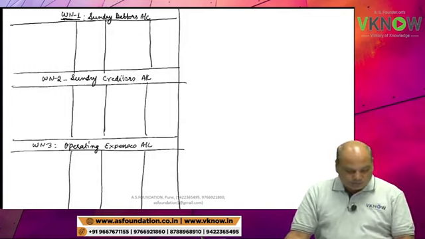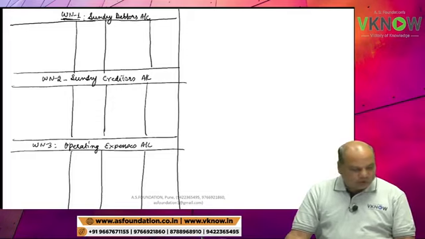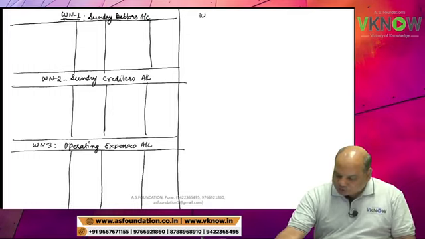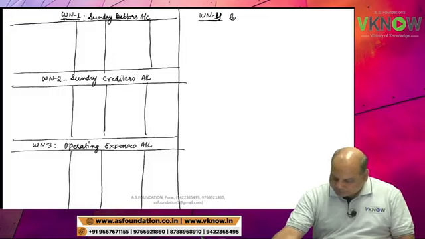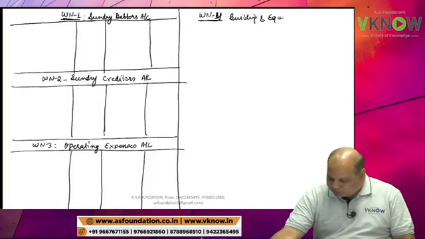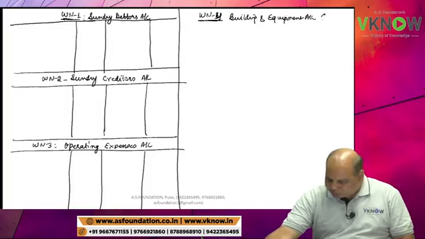In this question, we have been given the building and equipment account separately. So working note number 4, building and equipment. In bracket write down gross amount. Gross amount means at cost.